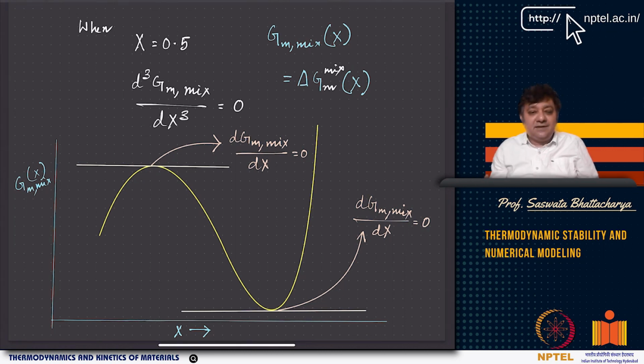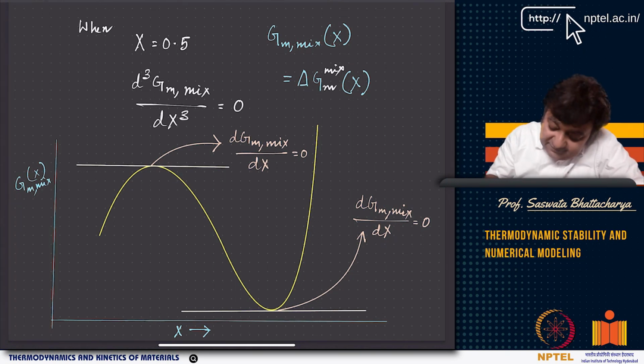Okay, so basically you have a curve and you have its slope, and the second derivative represents its curvature. Now, if you look at the curvature, the second derivative, in this case, the curvature is negative, and this is where curvature is positive.